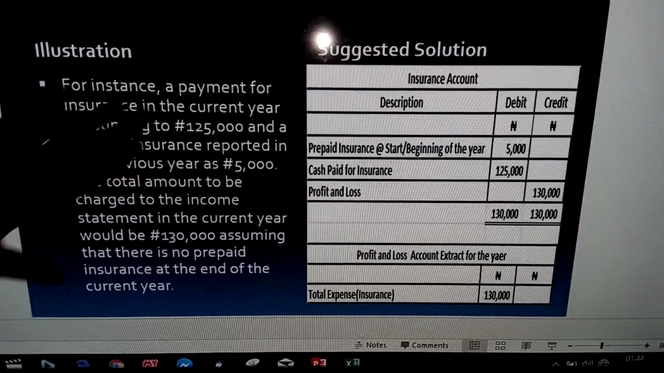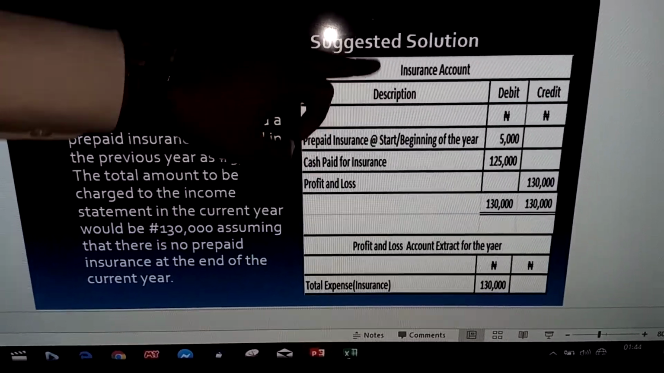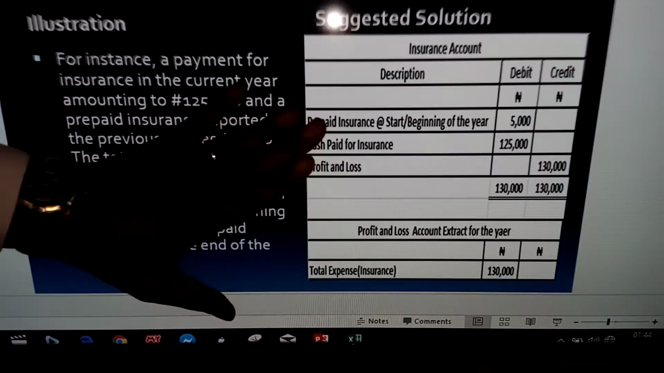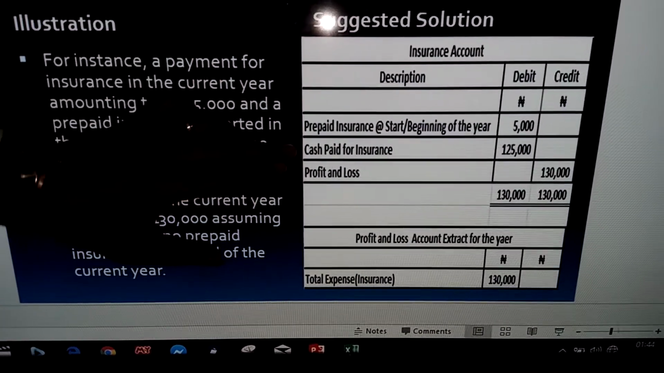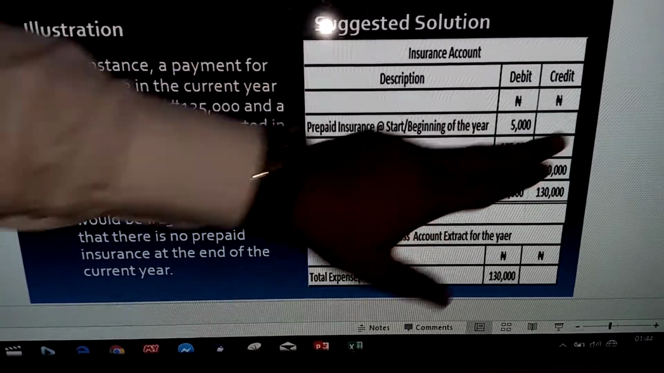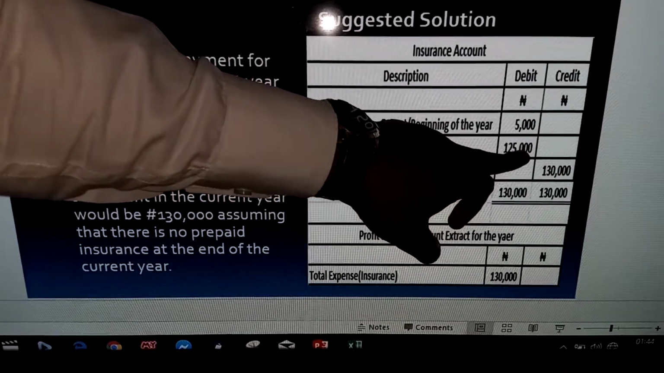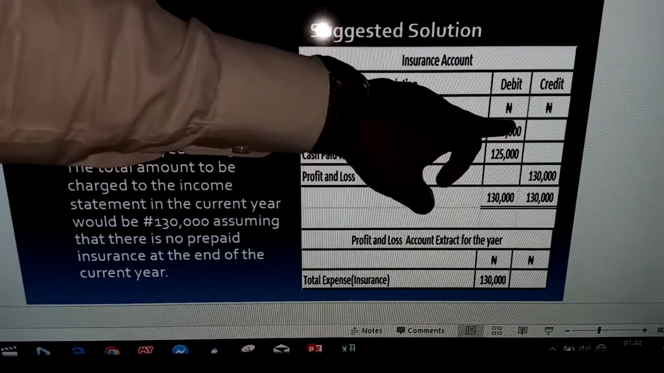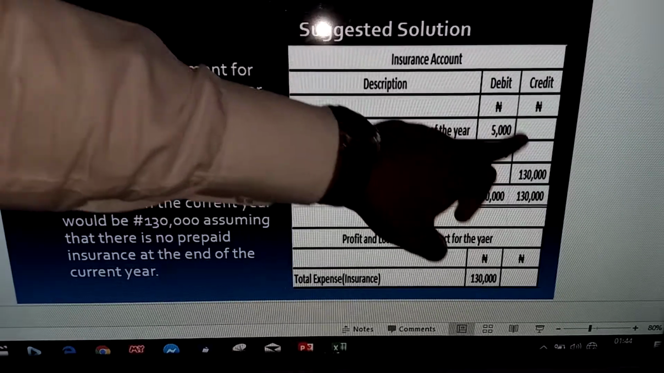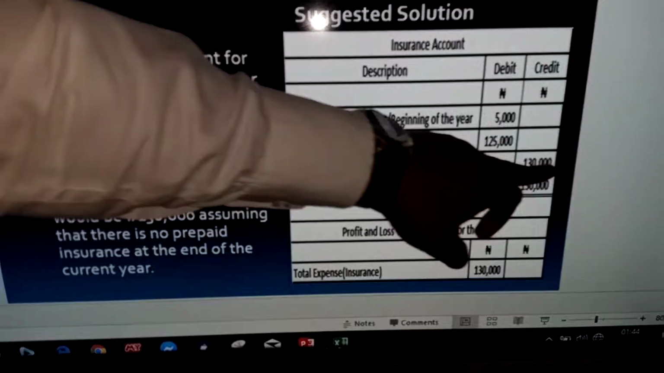So it means that in this description, you can see here now, look, this is the insurance account. Okay, you can see your debit and your credit. Now we have prepaid insurance at the beginning of the year, 5,000. We have cash paid for insurance, 125,000. When you add 125,000 to 5,000, you have 130,000. That is what we are transferring to the profit and loss account.